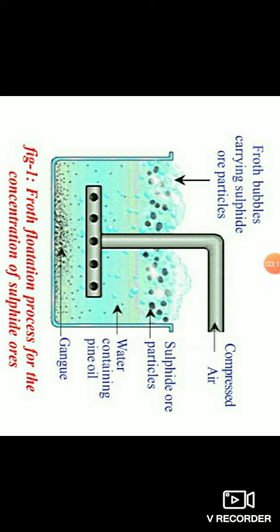This tube, which is sent into the water, has some holes in it, and the compressed air pressurizes the water so that the froth in the water, that is, the sulfide ore particles, comes to the upper layer of the water, and the impurities such as gangue are left at the bottom of the water in the flotation cell. This process is known as the froth flotation process. This is mainly used for concentration dressing of sulfide ores.